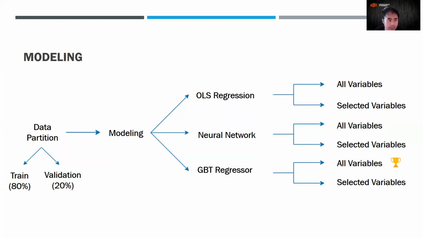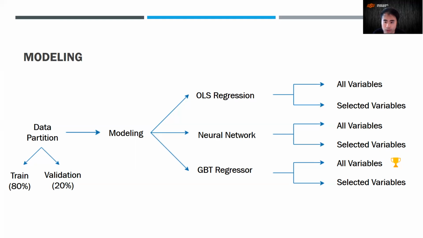Thank you, Mariam. So in modeling, the first step we go through is to partition our data. We choose a split of 80-20 for training and validation. As for modeling, we are going to go with three models. First is a regression model. We use it as a baseline. And then we have the neural network model and the gradient boosting model.